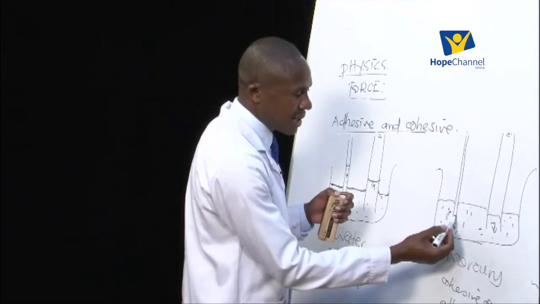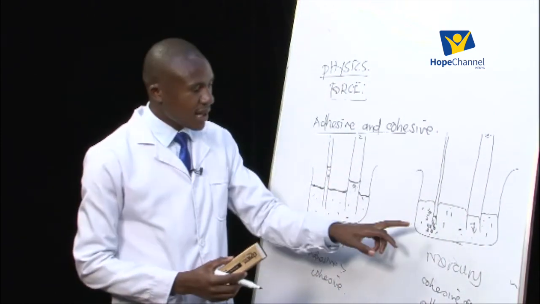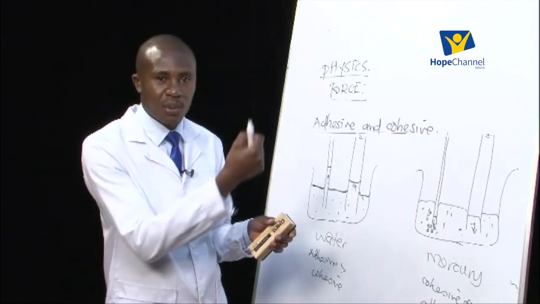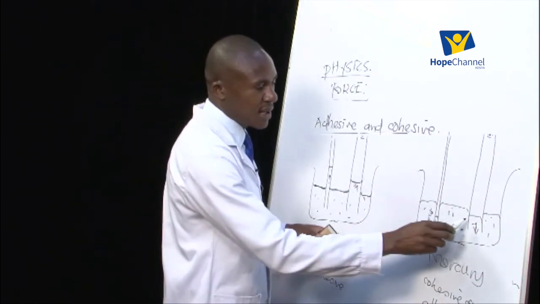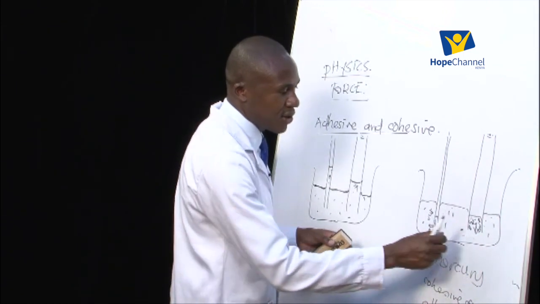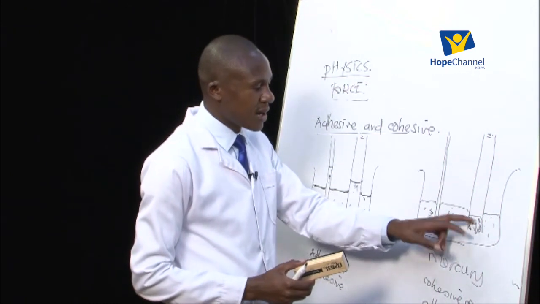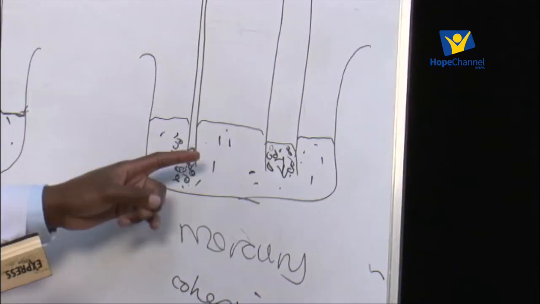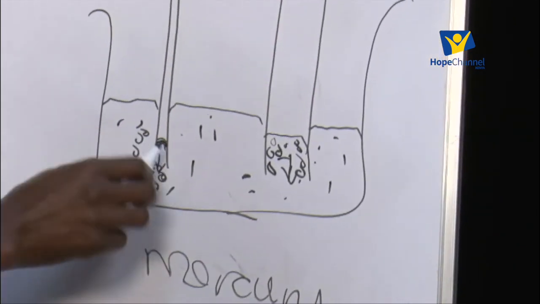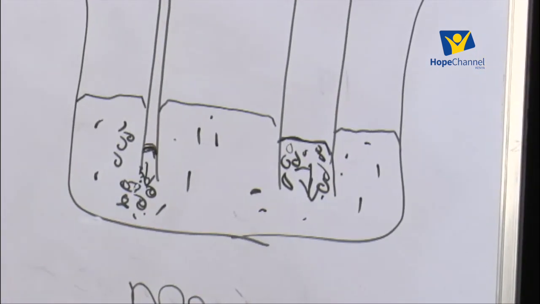That force is greatest because these molecules are less in the narrow tube. That force will have a greater influence because they are few, they'll just be pulled more compared to this wider part here where the molecules are many. The same force of attraction, because it's spread across many molecules, will not be as strong as it is in the narrow tube, and so that is why the level is lowest in the narrowest tube and then highest in the widest tube which we are having there.